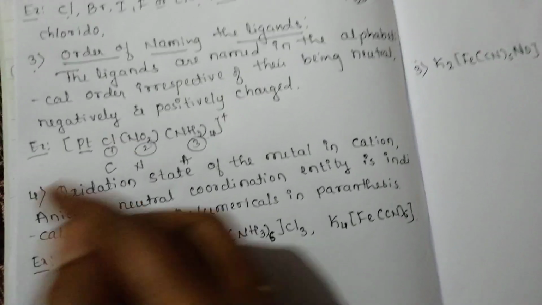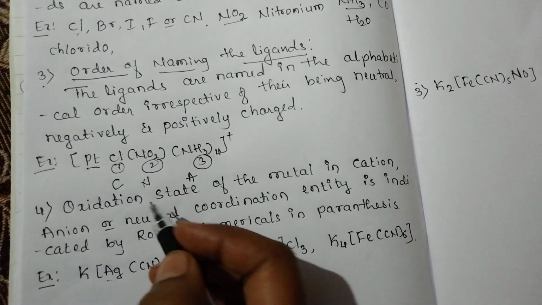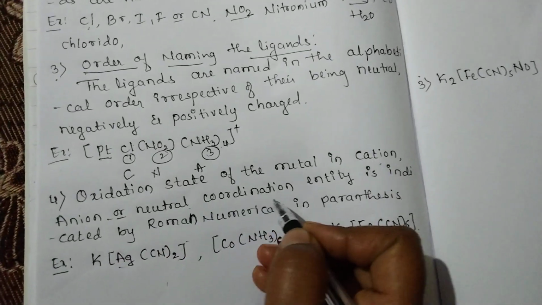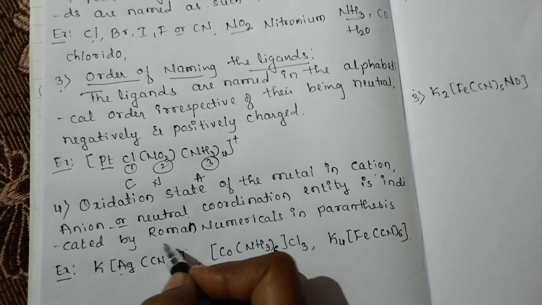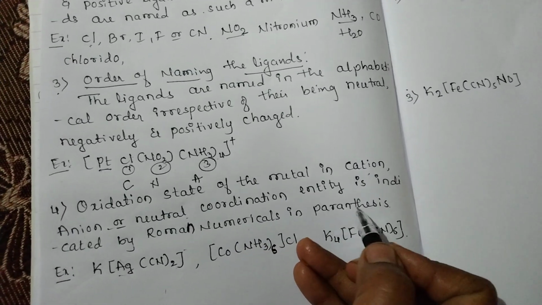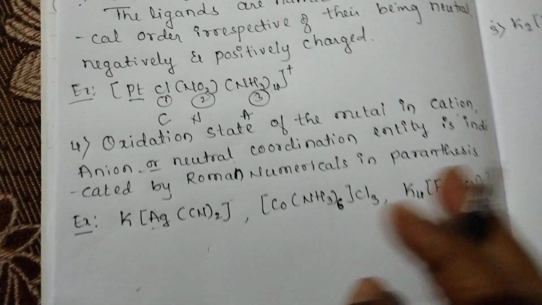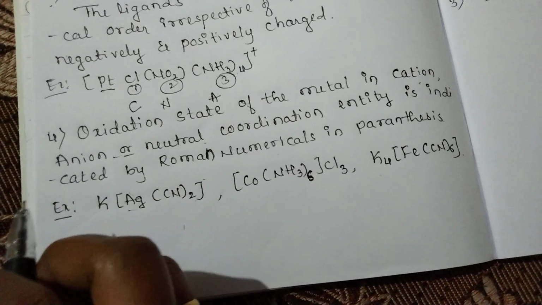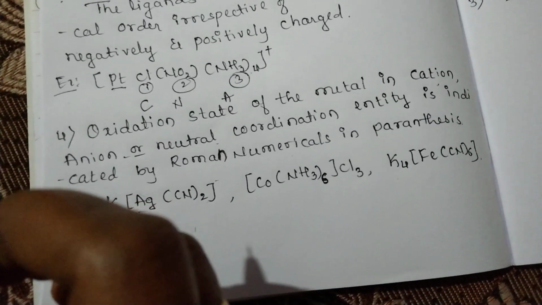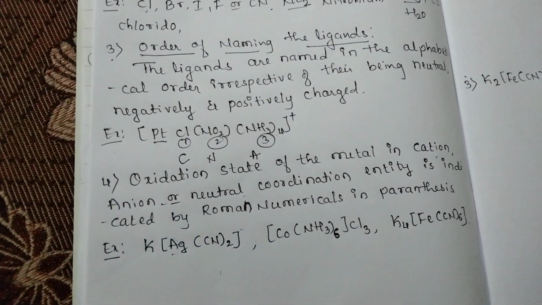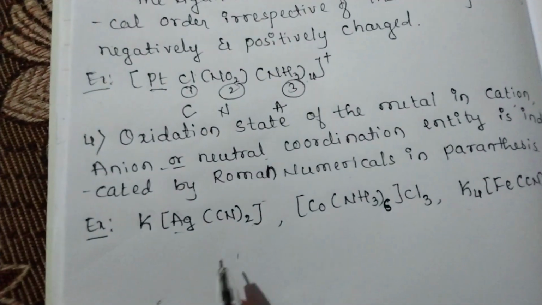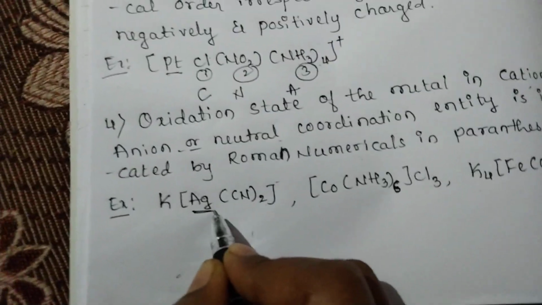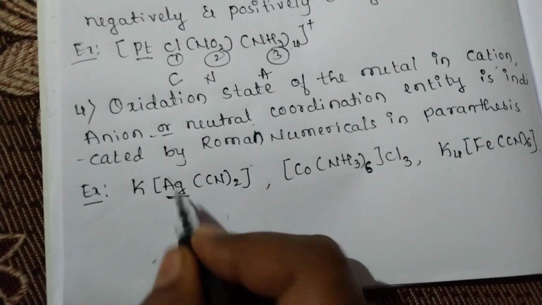Next, the oxidation state. The fourth rule is that the oxidation state of the metal in a cation, anion or neutral coordination entity is indicated by a Roman numeral in parentheses. So the oxidation state of a metal may be in a cation, anion or a neutral coordination complex. For example, here the metal is silver. So we have to calculate the oxidation state of this metal.